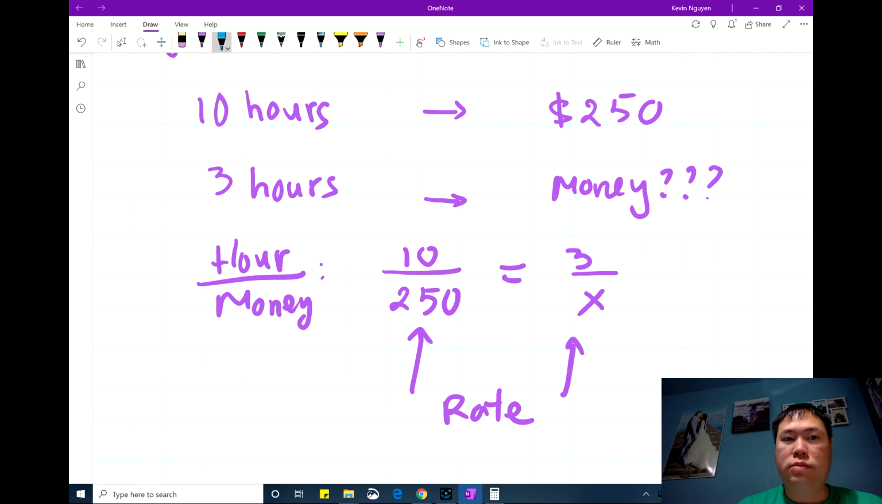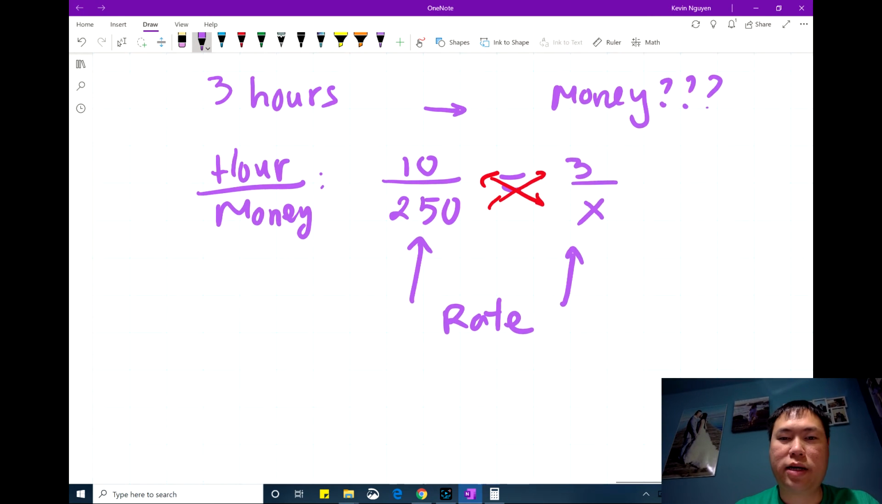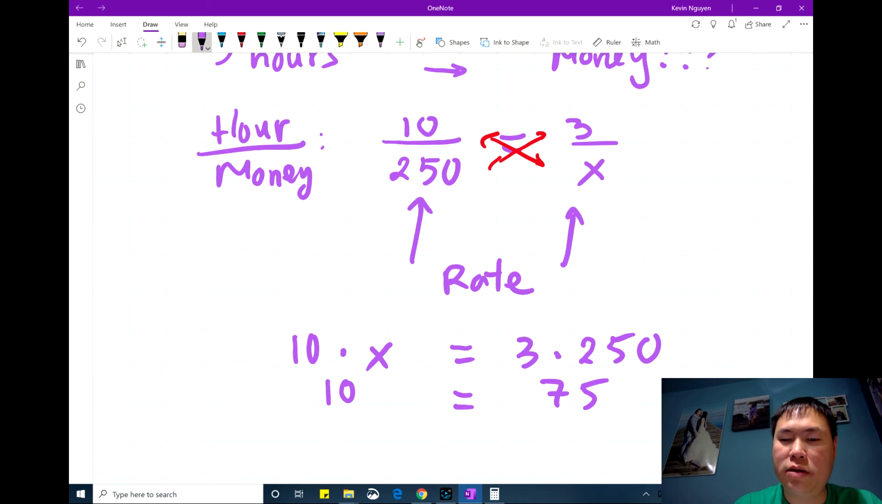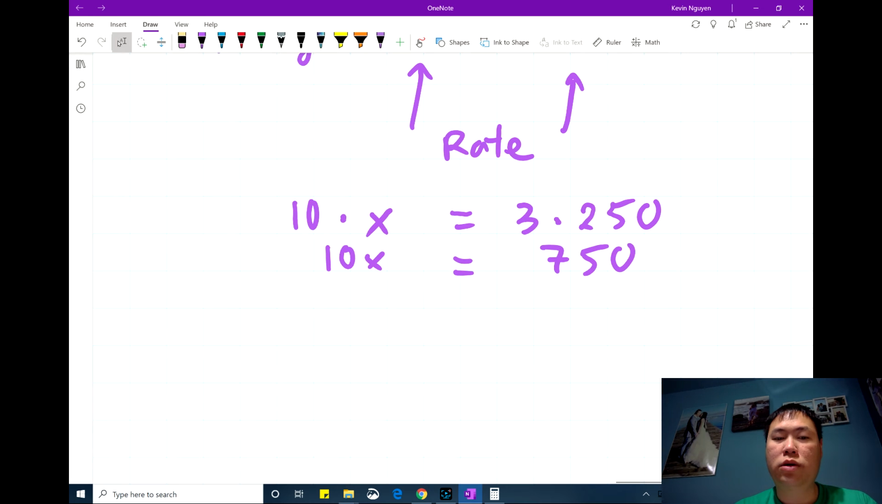So now we have a proportion equation. All we have to do is cross multiply. So we do 10 times x equals 3 times 250. 10 times x is 10x. 3 times 250 will be 750. So 10x equals 750, where 10 is multiplied with x.